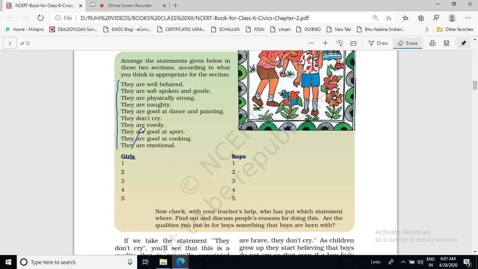They are well behaved. These are statements which you must have heard about yourself or about your siblings. It is often said about girls that they are well behaved.